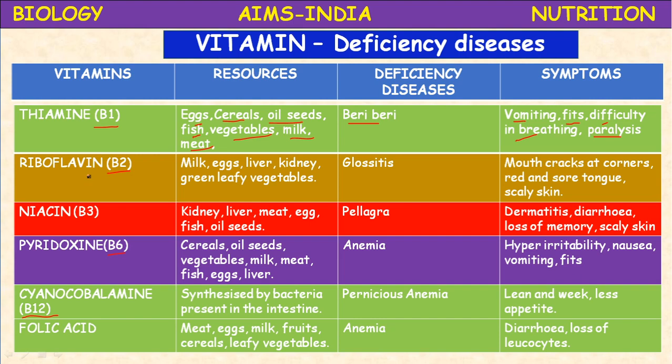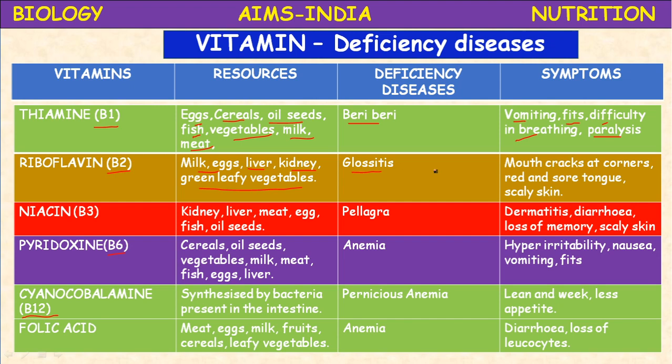Next, vitamin B2. What is the chemical name? Riboflavin. What are the sources? Milk, eggs, liver, kidney and green leafy vegetables are rich in vitamin B2. Vitamin B2 deficiency leads to glossitis.